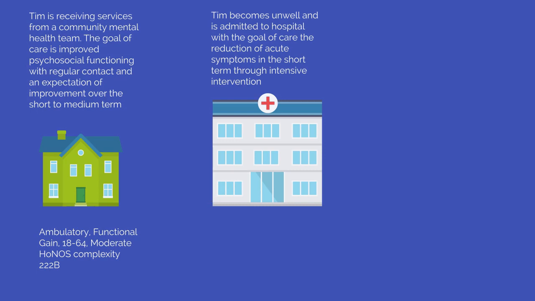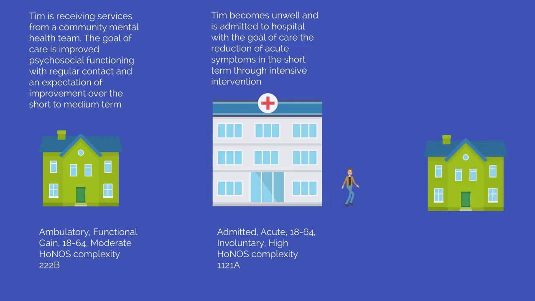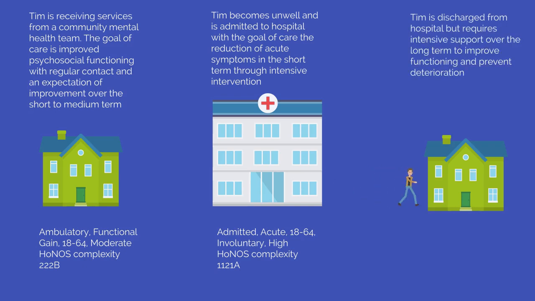Tim becomes unwell and is admitted to hospital. The goal of care is the reduction of acute symptoms in the short term through intensive intervention. Tim is categorized, admitted, acute, 18 to 64, involuntary, high HONOS complexity. Code 1121A. Tim is discharged from the hospital, but requires intensive support over the long term to improve functioning and prevent deterioration. Tim is categorized, ambulatory, intensive extended, 18 to 64, moderate HONOS complexity, high LSP-16. Code 232B1. As this example shows, funding is based on the needs of consumers, and can be directed to where it is needed.